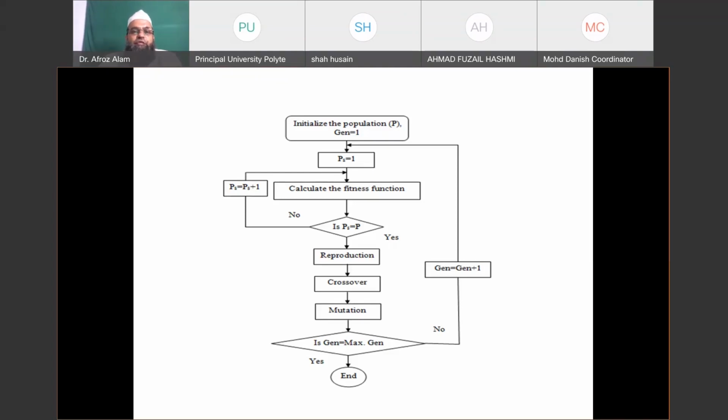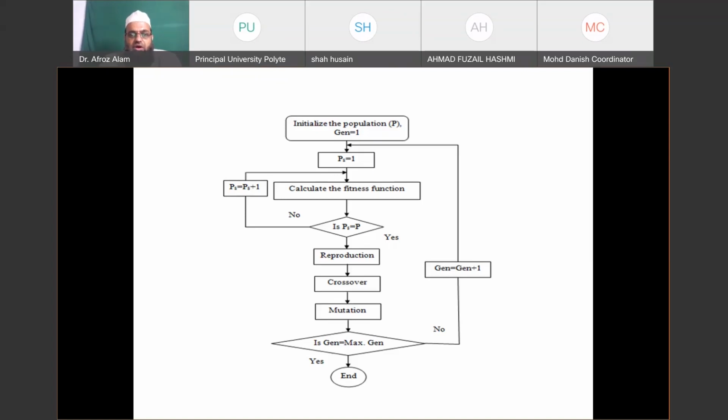Once the fitness of each chromosome is evaluated, we will start our next loop. And in each loop, we will perform our two basic objectives of exploitation and exploration.